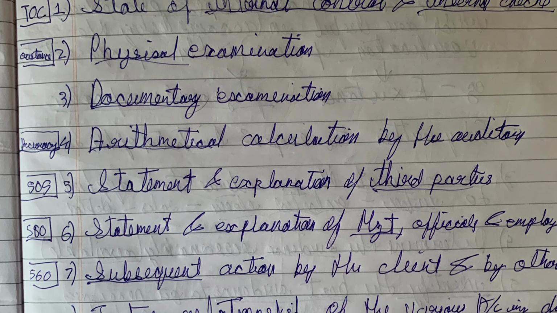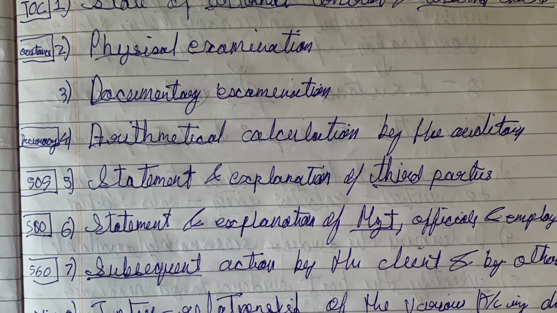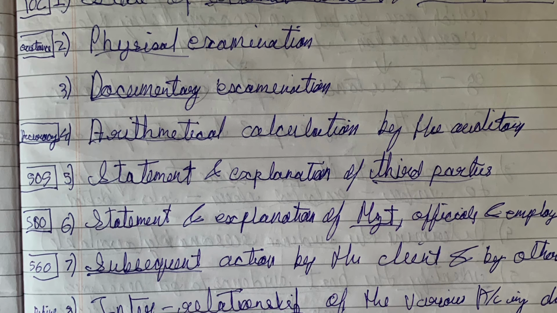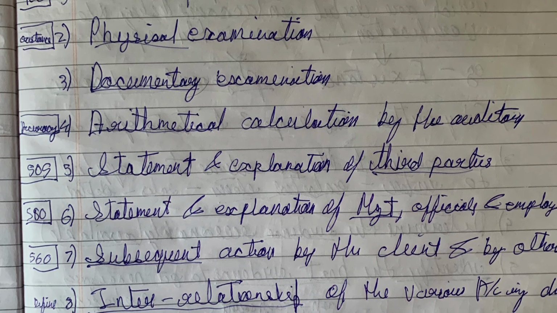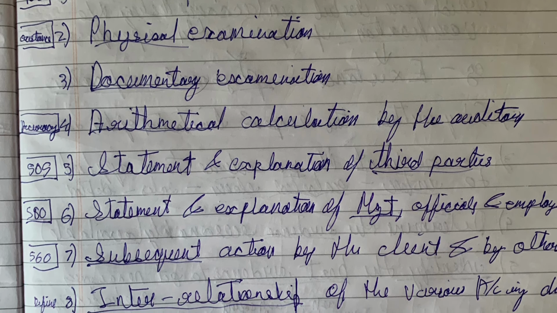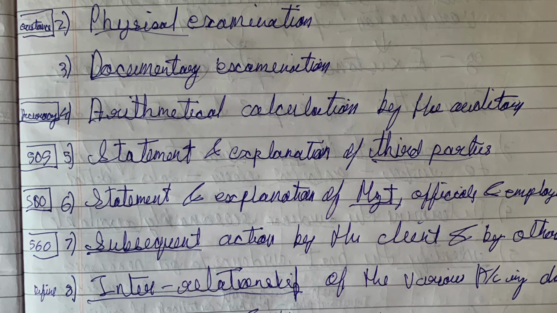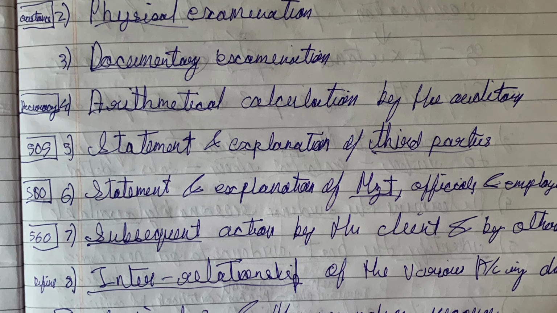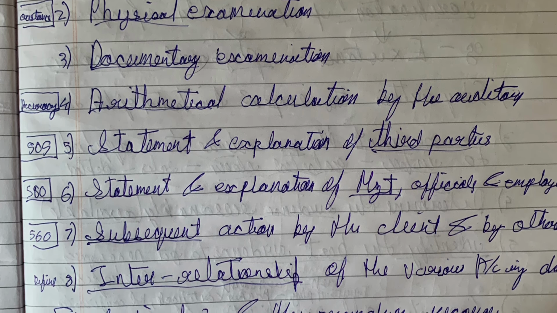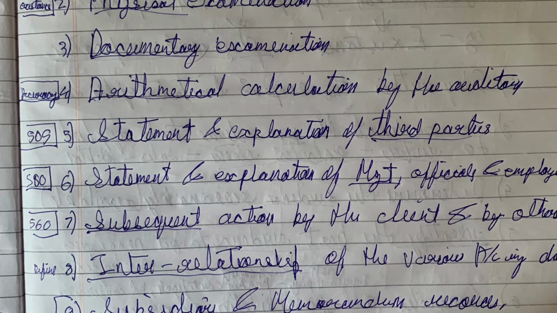Interrelationship of various accounting data, like sales with inventory. We saw this in the definition, that we need to set audit procedures in such a way that we can clearly see the interrelationship between one step and another. So, interrelationship of various accounts, subsidiary and memorandum records and minutes.